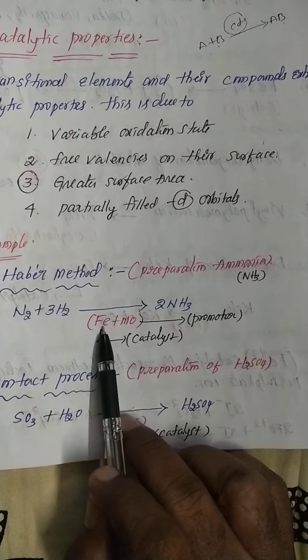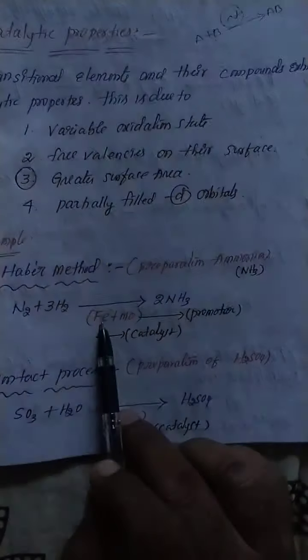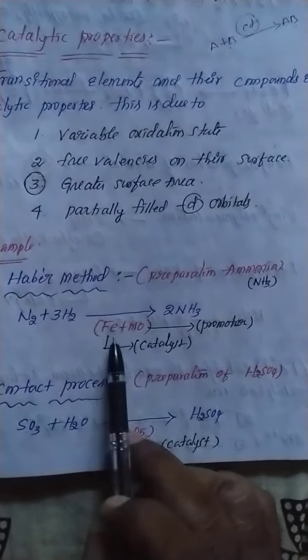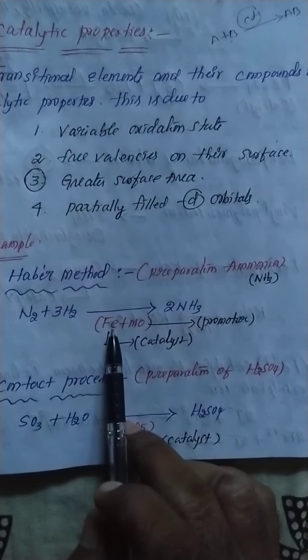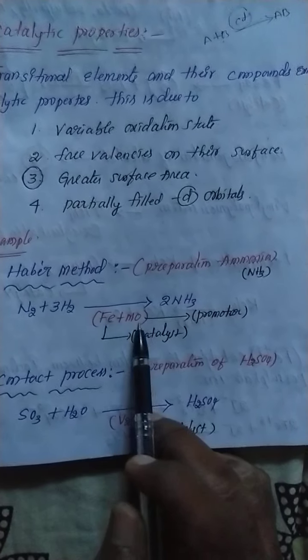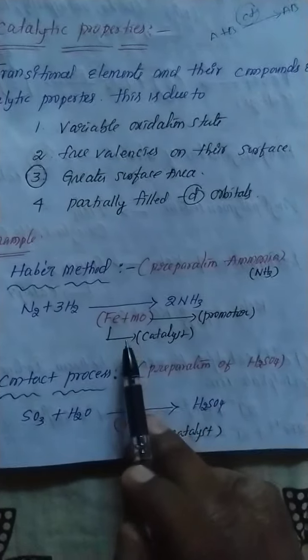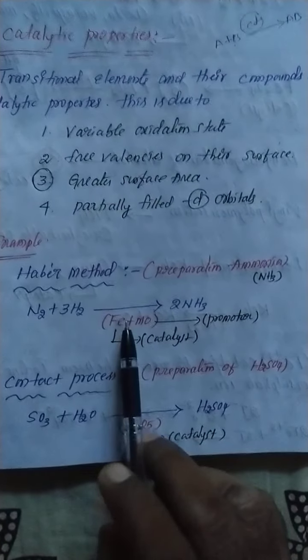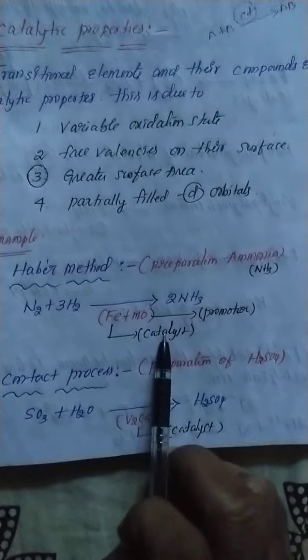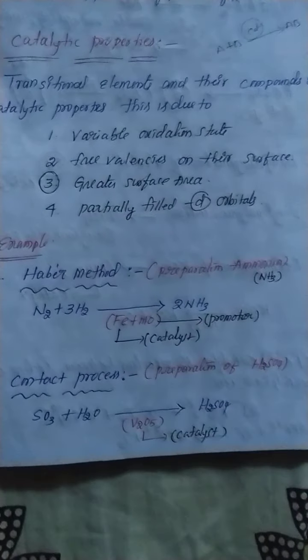So for example, if iron is not working properly, my dear students, what happened? The promoter gives help to the iron, then iron is involved in the catalysis. So that is why in the Haber's method, iron is the catalyst, molybdenum is the promoter. It's clear, my dear students.